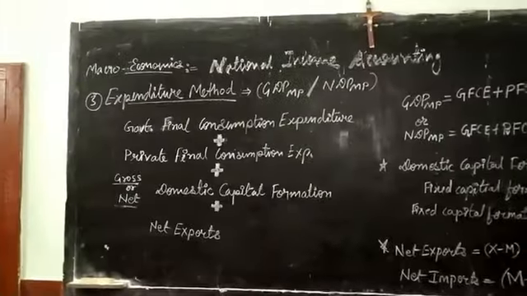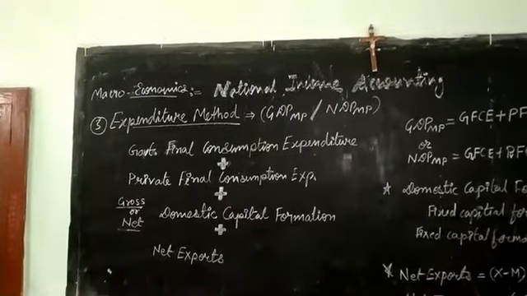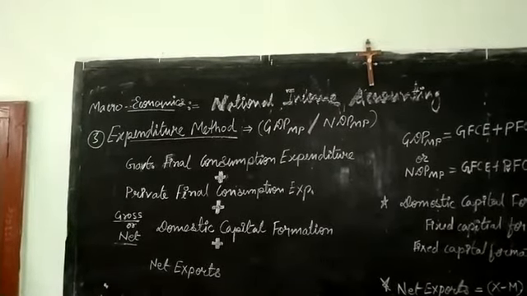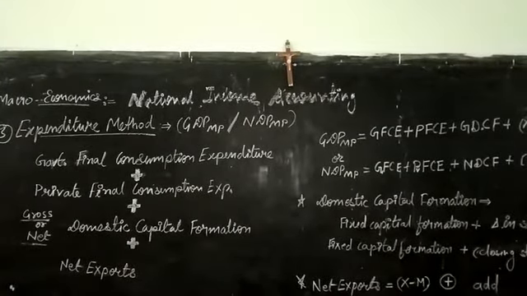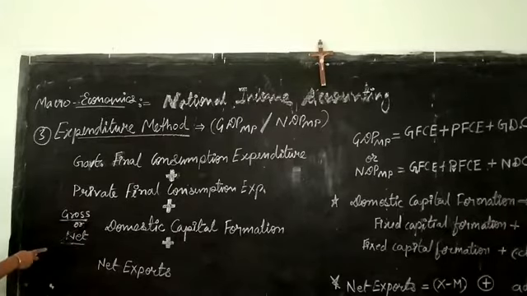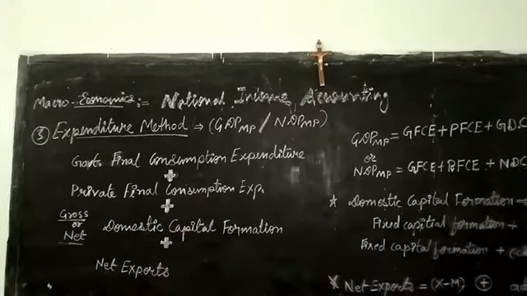This is the formula to calculate national income by using expenditure method. Once again, with the help of expenditure method, national income can be calculated in terms of GDP at MP or NDP at MP. The gross or net value depends on the domestic capital formation. If the domestic capital formation is given in terms of gross value, then the national income will be GDP at MP. And if it is given in terms of net, in that condition we will get the national income in terms of NDP at MP.